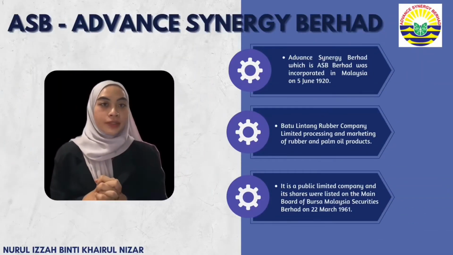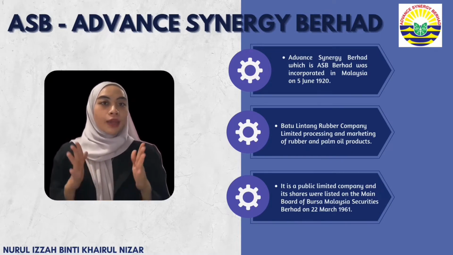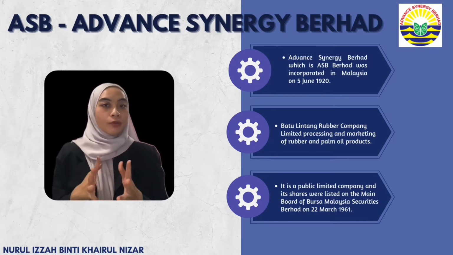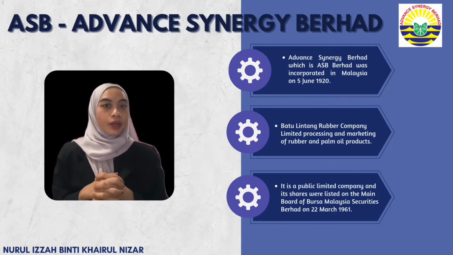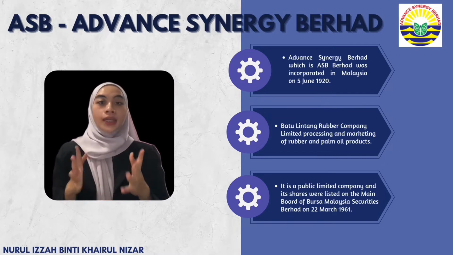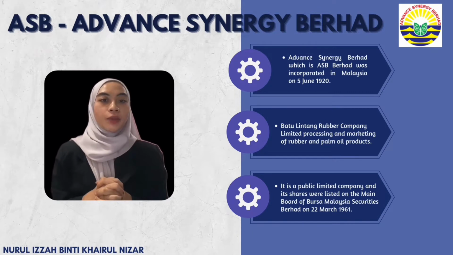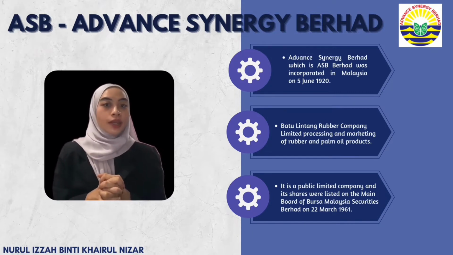Welcome to the Advanced Energy Berhad Group. ASB Berhad was incorporated in Malaysia on 5 June 1920 under the name of Batu Lintang Rubber Company Limited and was originally involved in the cultivation, processing and marketing of rubber and palm oil products. It is a public limited company and its shares were listed on the main board of Bursa Malaysia Securities Berhad on 22 March 1961. The name change also saw the development of a new corporate image, with the intention of an expansion and ambitious program. Today, ASB operates subsidiaries and associates serving business and consumer markets in a variety of industries.